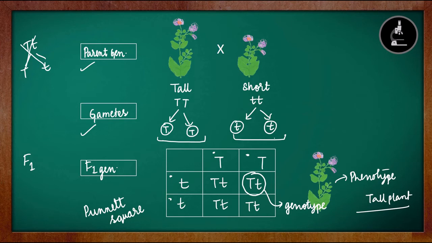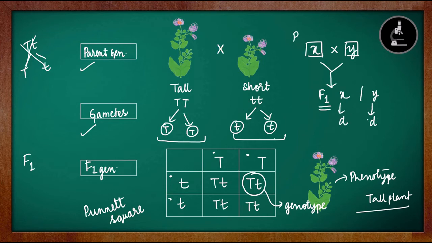If we don't know which is dominant and which is recessive, let us imagine there is a plant X and a plant Y. This is one character, this is another character. This is the parental generation. Now we can cross these two plants. This is pure X, this is pure Y. Whatever comes in the F1 generation, if X comes, then X is the dominant character. If Y comes, Y is the dominant character. Because in the F1 generation, only the dominant character comes. The recessive character, that is the short character, does not come at all. So with this simple monohybrid cross experiment, with the first generation itself, we can figure out which is dominant and which is recessive.